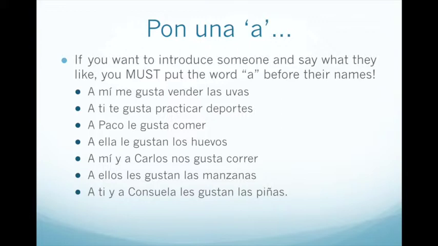The word a in front of the name, in front of ella, in front of a mí y a Carlos, ellos, a ti, is very, very important to introduce people. Notice how a mí y a Carlos is basically saying to me and to Carlos, or to us, which triggers the nosotros form. A ti y a Consuela is saying to you and to Consuela, or to you all, so that's why we're getting the ustedes form, les.